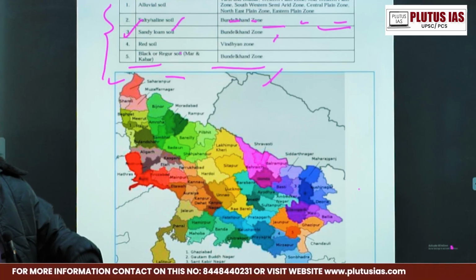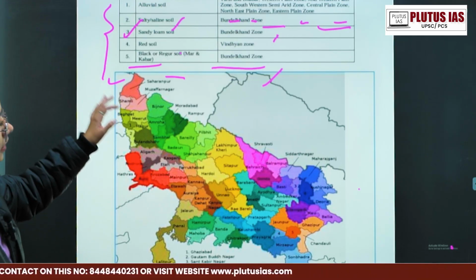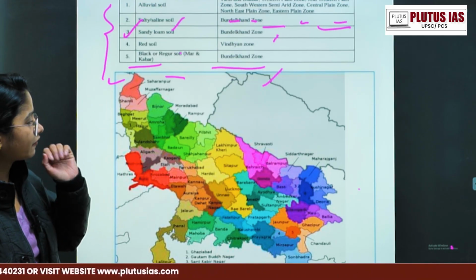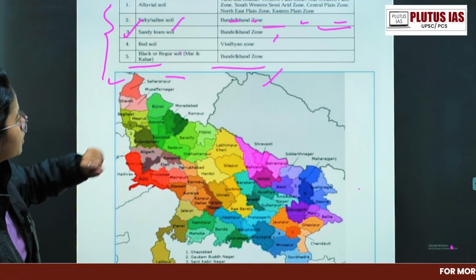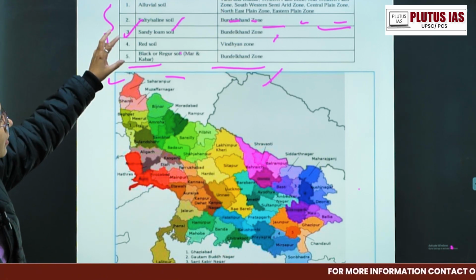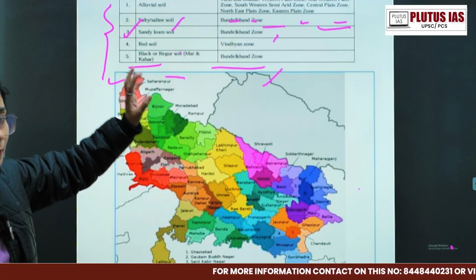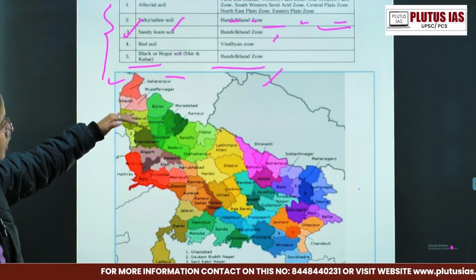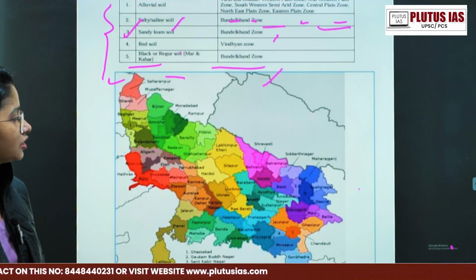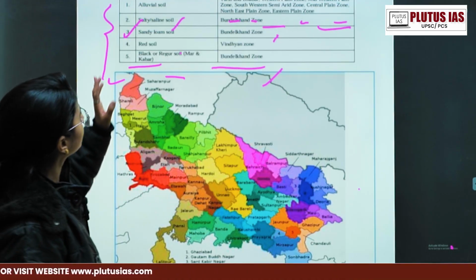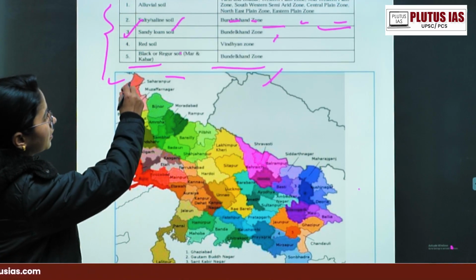Again, there's one thing I want to tell you: there's no clear cut division. Suppose I'm saying Saharanpur and Bijnor. If we talk about Saharanpur, the Saharanpur area will come into the alluvial soil consisting of the Bhabar region, but the lower or southern Saharanpur, maybe the Shamli region, will come a little bit into the Tarai region also. So here we can say alluvial soil, Bhabar.